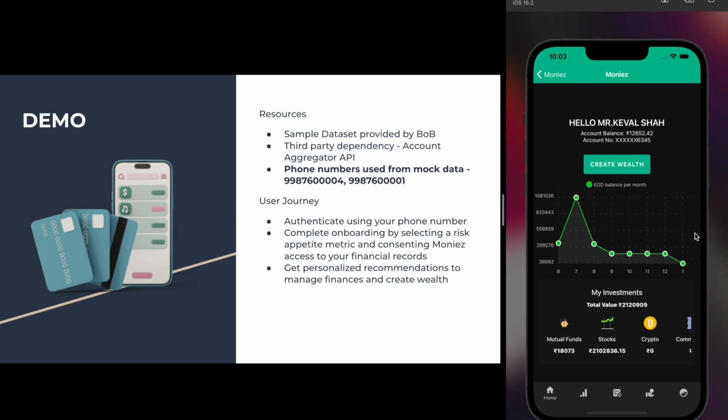The Create Wealth screen also displays the user's current investment portfolio, which includes mutual funds, stocks, bonds, cryptocurrency, and much more.